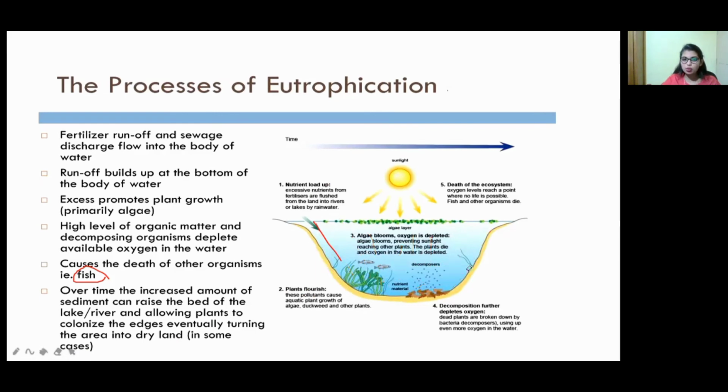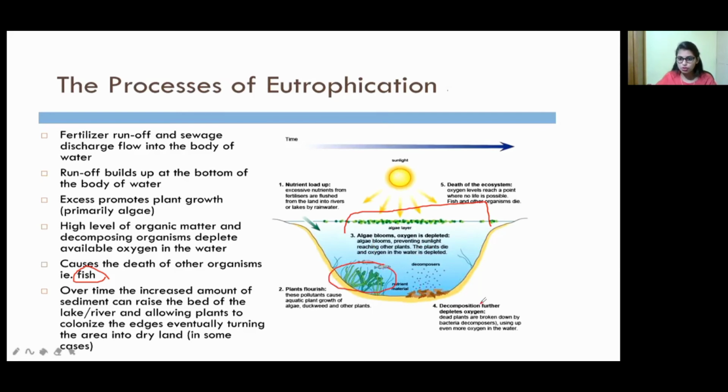Now this algal bloom is there, no? When the algal bloom population is more, there is a depletion of oxygen. Here it prevents sunlight. In the upper layer there is no space, so sunlight cannot penetrate to the bottom, and that's why the plants present at the bottom also die, and fishes also die.